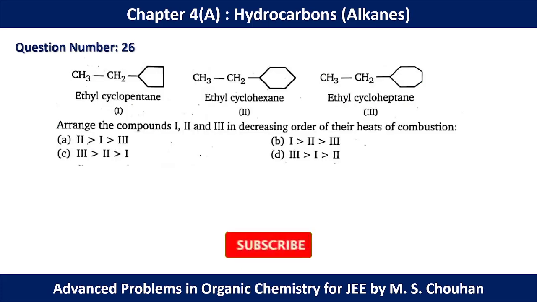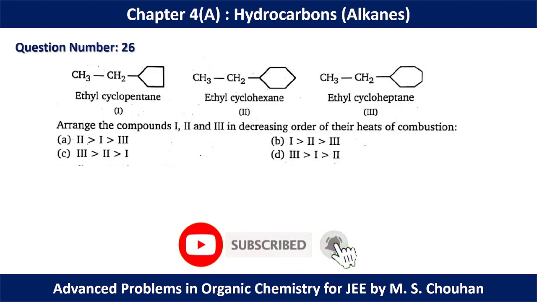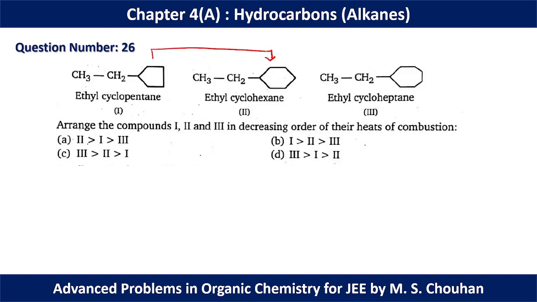In question number 26, we have ethyl cyclopentane, ethyl cyclohexane and ethyl cycloheptane, and we have to find the order of heat of combustion. From ethyl cyclopentane to cyclohexane, the carbon number increases by 1, and from cyclohexane to cycloheptane, again the total carbon number increases by 1 unit.